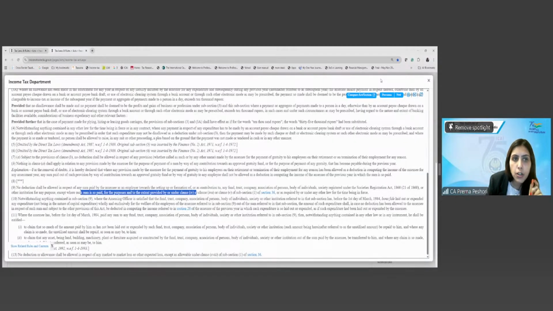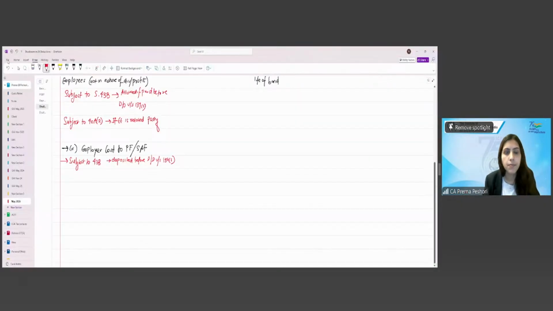Are we getting this particular point, students? So any contribution to the unrecognized provident fund will not be allowed as a deduction over here. Clear? So just write it over here: subject to 40A(9).